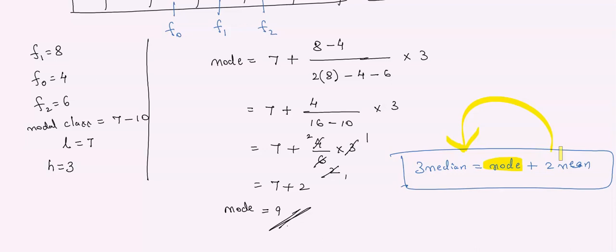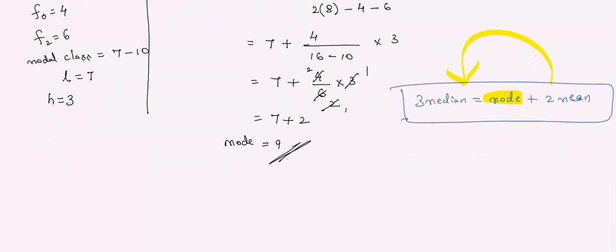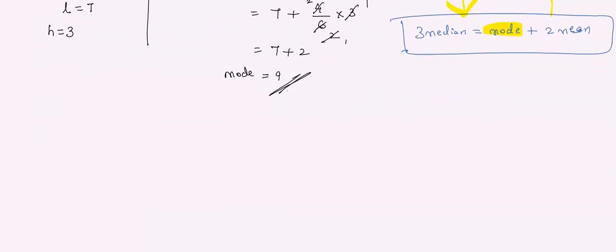Is this clear? Good. And my dear students, we have one more topic. I am repeating once again, mean, median and mode. Out of these 3 topics, you can study any 2 topics. So easily you people can score very good marks in your final exam. And one more topic is there in statistics. The topic name is ogive curve.